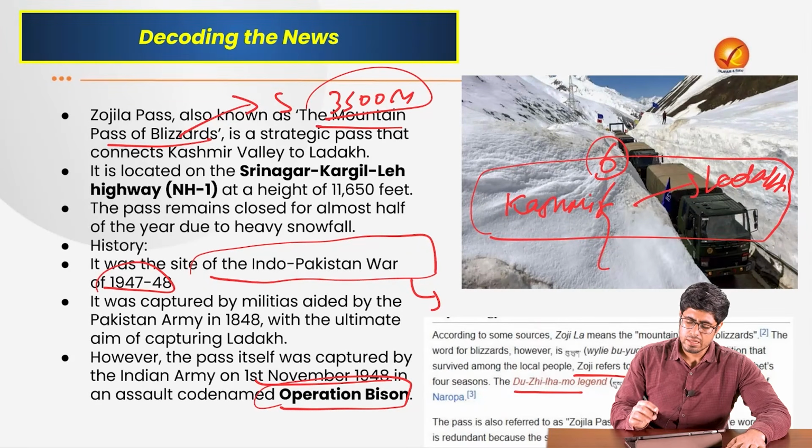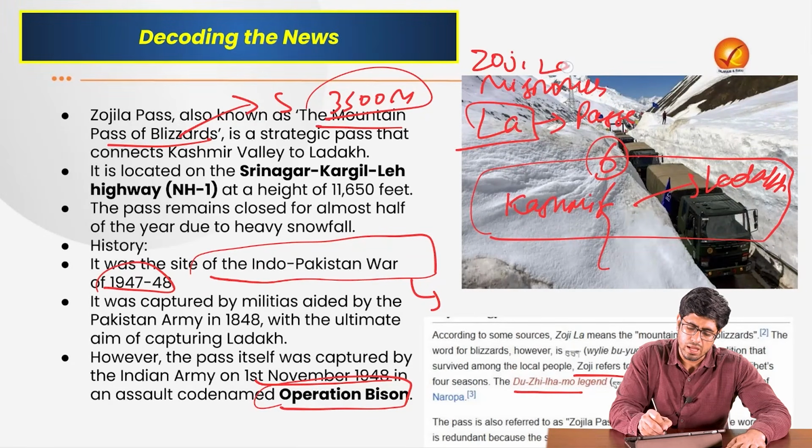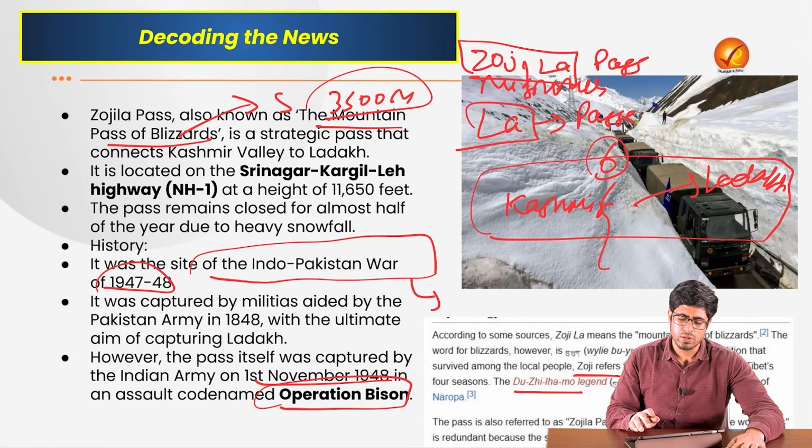Now you understand that there is a misnomer that happens with most of La in our country. The word La means pass itself. So if we say Zoji La, we should not write pass after it, because Zoji La itself means Zoji Pass, right? So that is how it should be done.